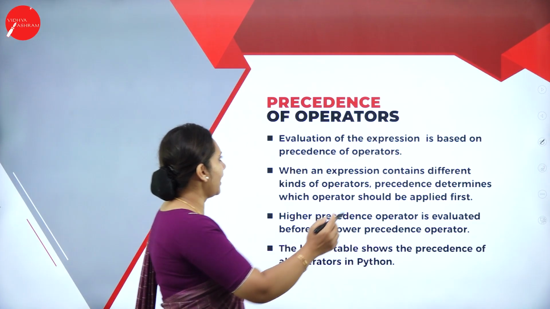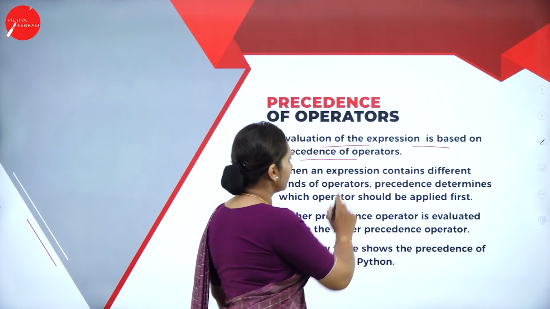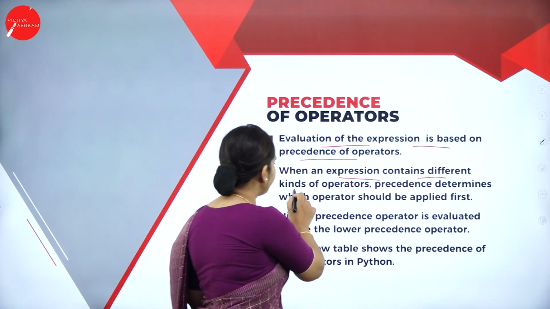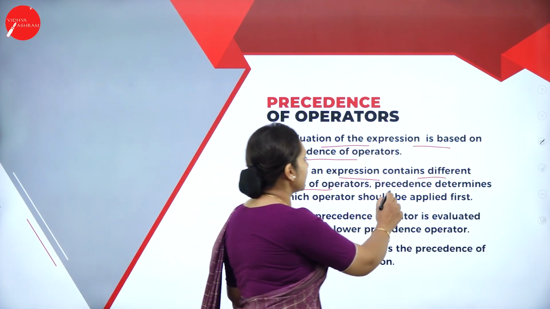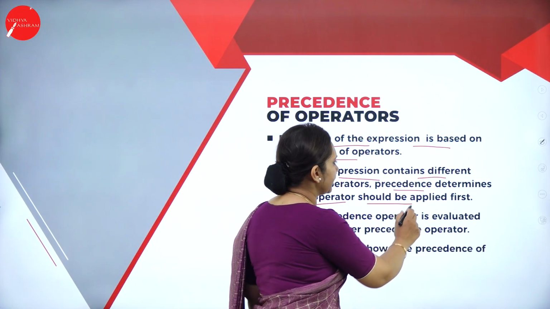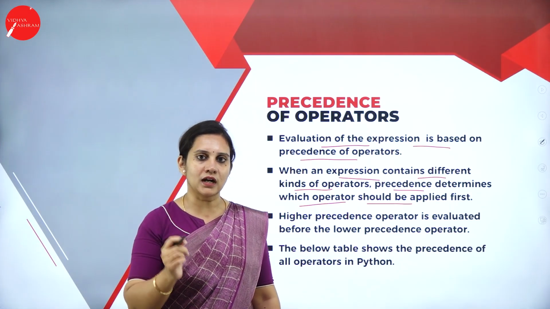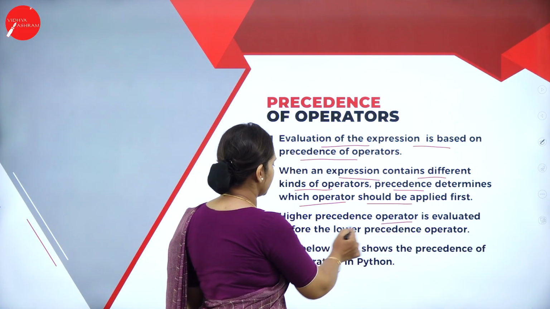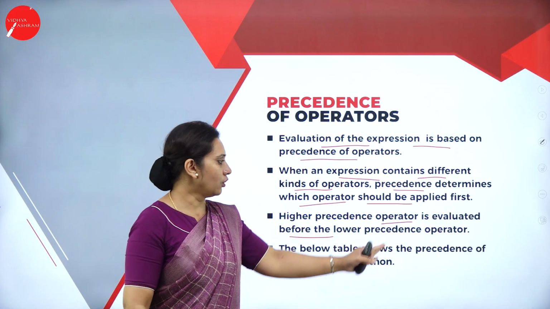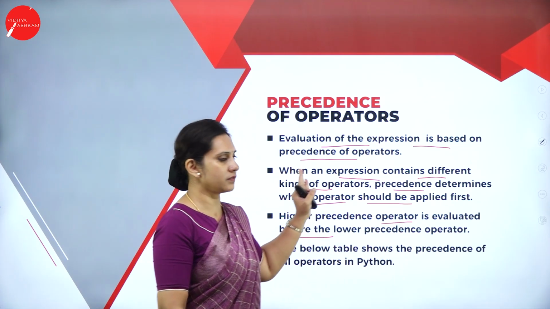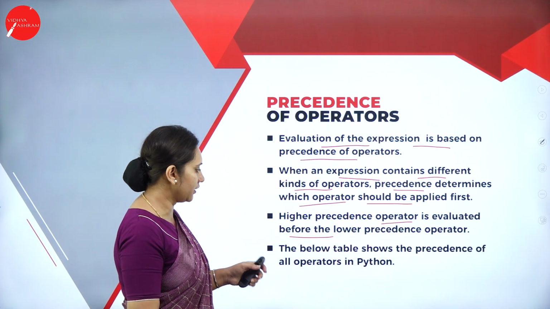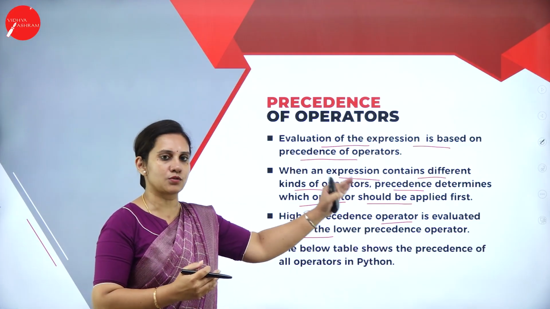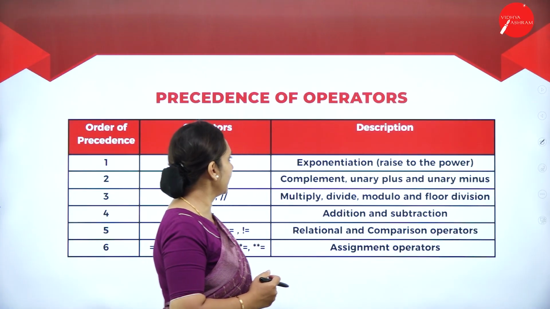Let us understand. Evaluation of the expression is based on the precedence of operator. So, when an expression contains a different kinds of operators, the precedence will determine which operator should be applied first. That we call it as what? The precedence of operator. Higher precedence of operator is evaluated before the lower precedence of operator. This we call it as what? The precedence of operator. So, how exactly the first operator, what is the higher precedence, what is the lower one? We'll see that in the table.